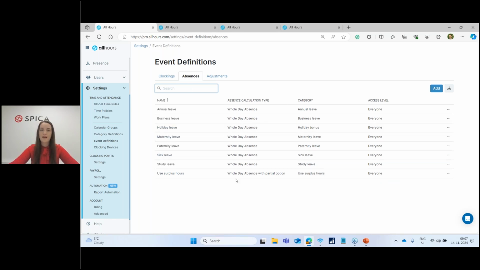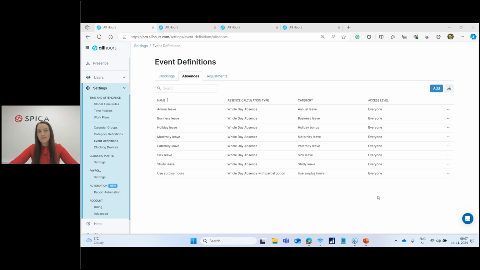Now, as you can see, these absences that are already added by default, if we change the language settings, they will be translated as well. However, if we, for example, add a new type of absence, which you can always do, and give it a German name, if we switch to Slovenian, this absence will still be available for the Slovenian users and might cause some confusion. So to get rid of that, we have now added this access level, and you can limit it, for example, just for the German employees to be able to see that German absence, and Slovenian users won't be able to see that in the drop-down list of the absences they can request.